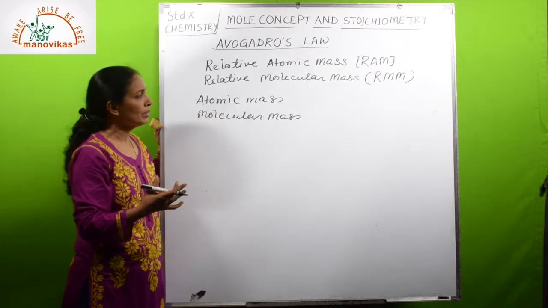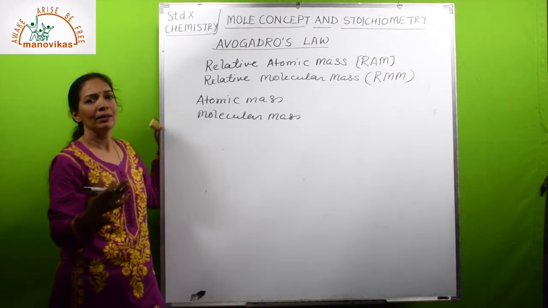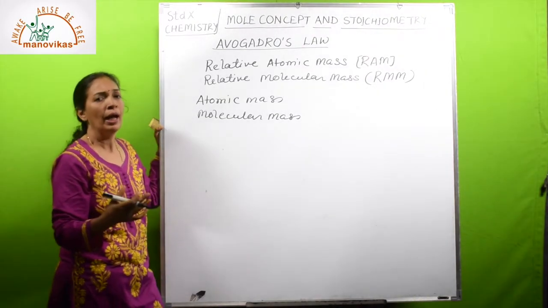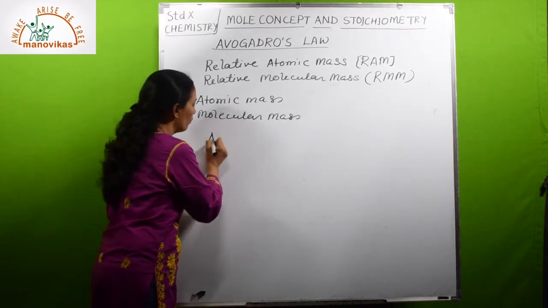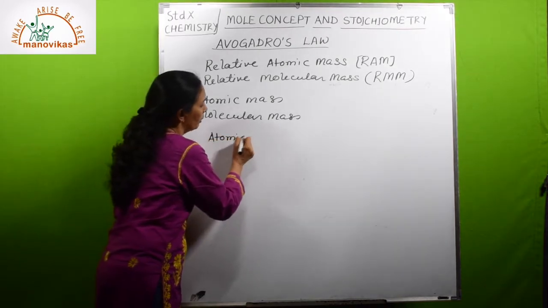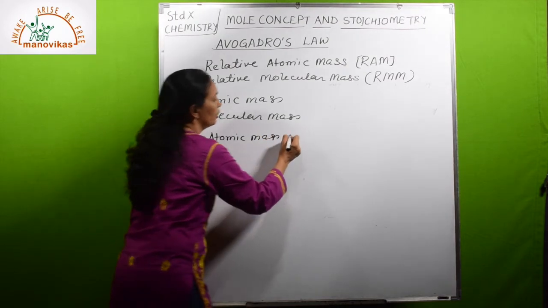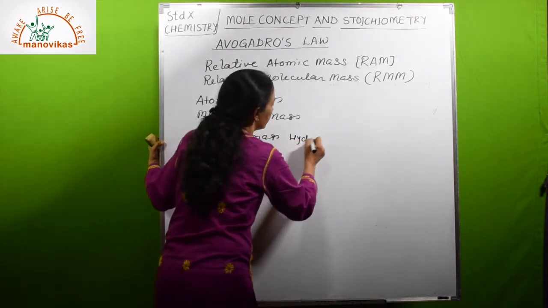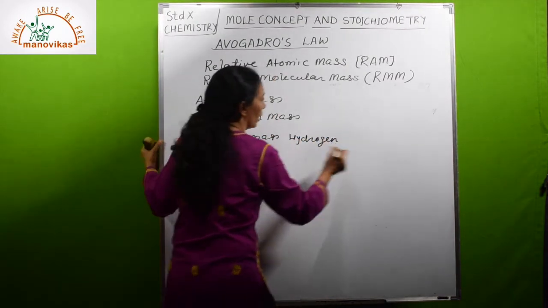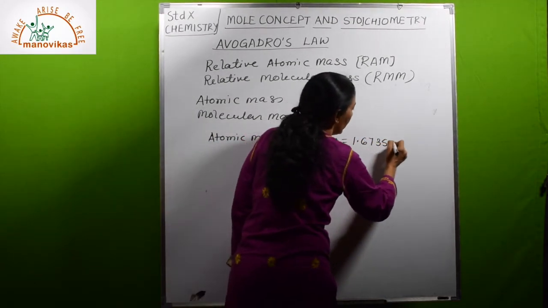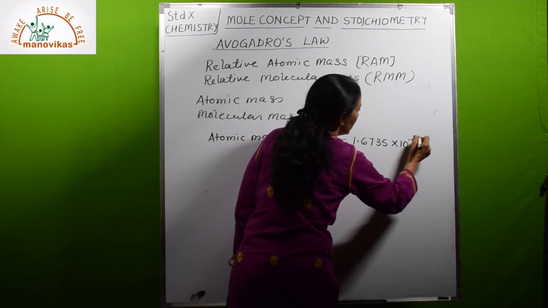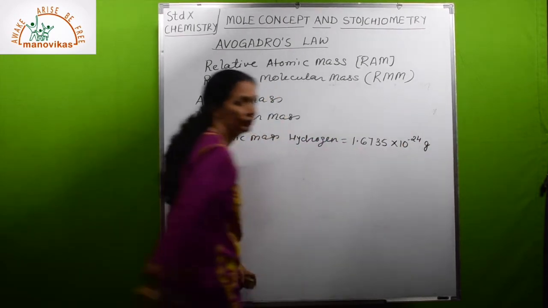So earlier, some indirect methods were used. And it was found that atomic mass of hydrogen was found 1.6735 into 10 to the power minus 24 grams.